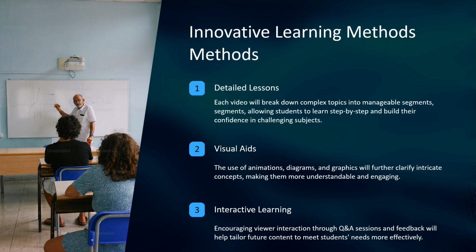Next we have visual aids, the use of animations, diagrams and graphics wherever necessary. These will further clarify complex concepts, making them more understandable and engaging.